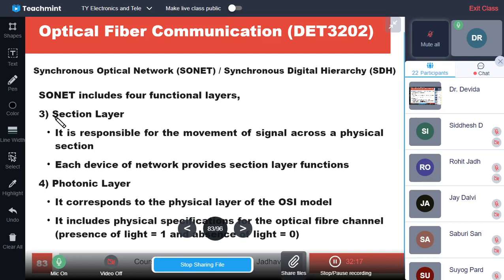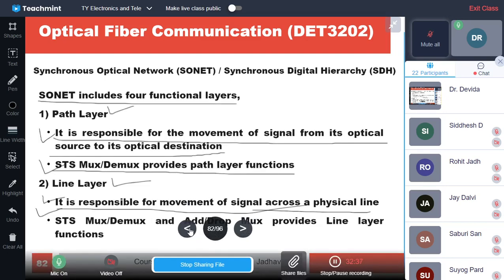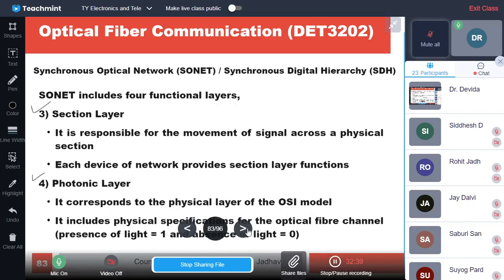Then the section layer is there, and the photonic layer. One is in the data link layer and the other is in the physical layer. The data link layer has three: path, line and section layer. The section layer is responsible for the movement of the signal across a physical section.